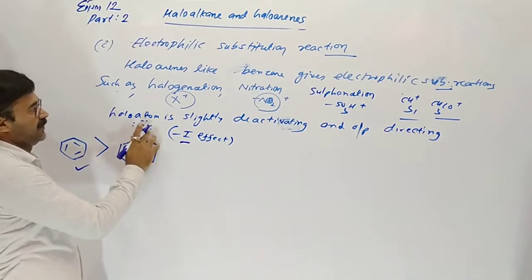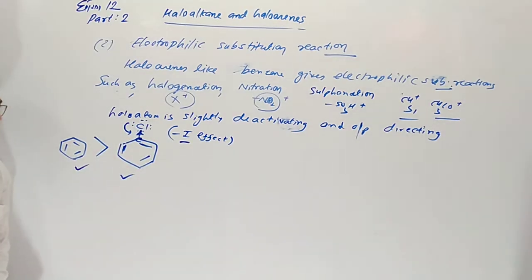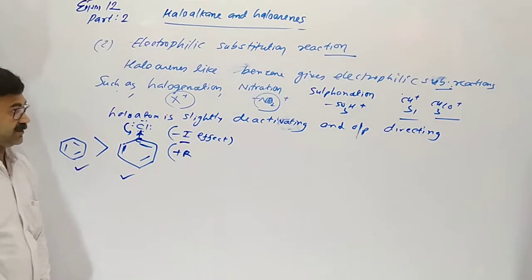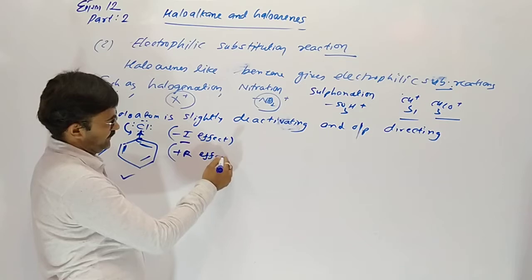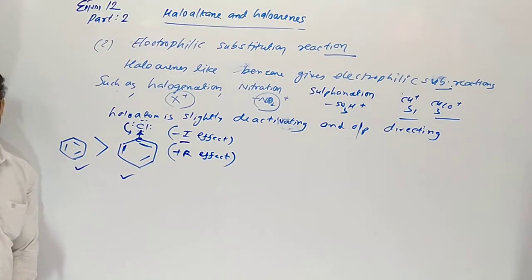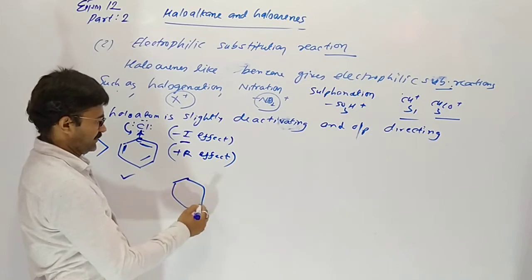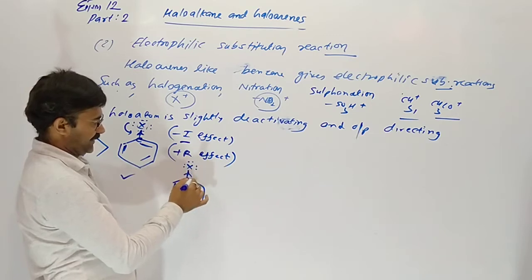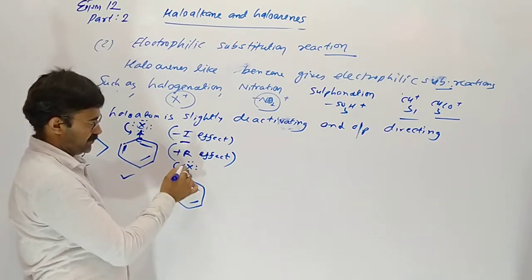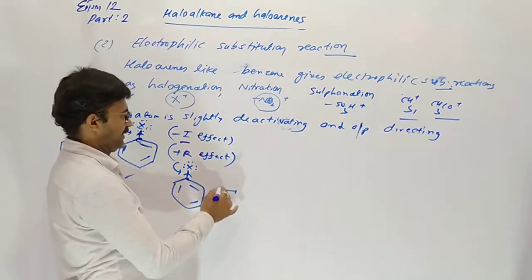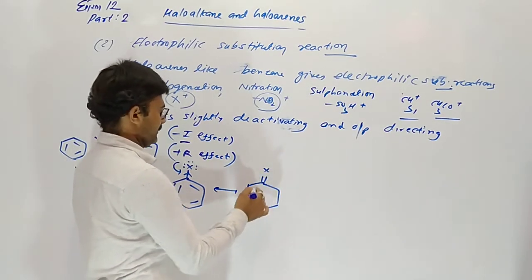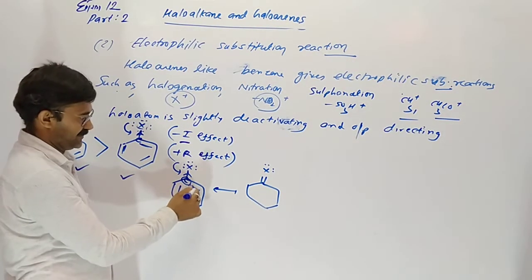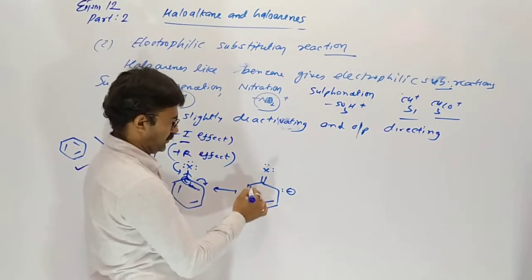But the lone pair of chlorine is taking part in the resonance, so it also releases electrons. So positive resonance effect occurs. So in this case, suppose we are taking halogen. Here the halogen is a deactivating group, but its lone pair donates to the benzene ring and forms a double bond here, so this carbon would have 5 bonds. So these two electrons move to the ortho position.